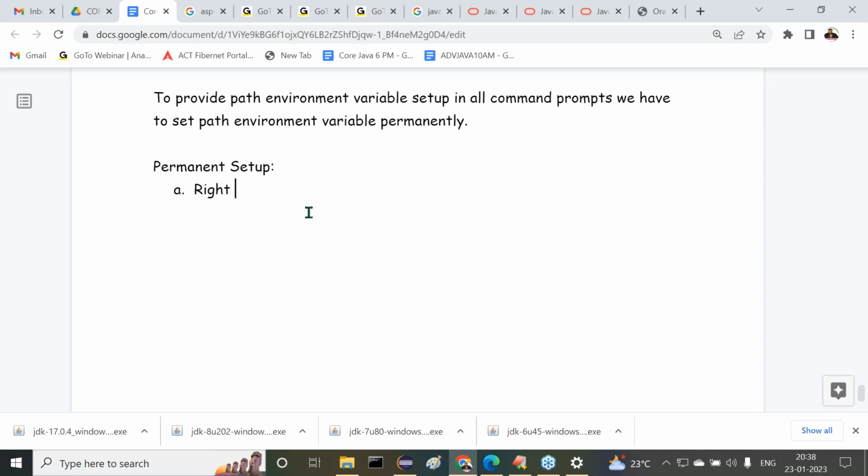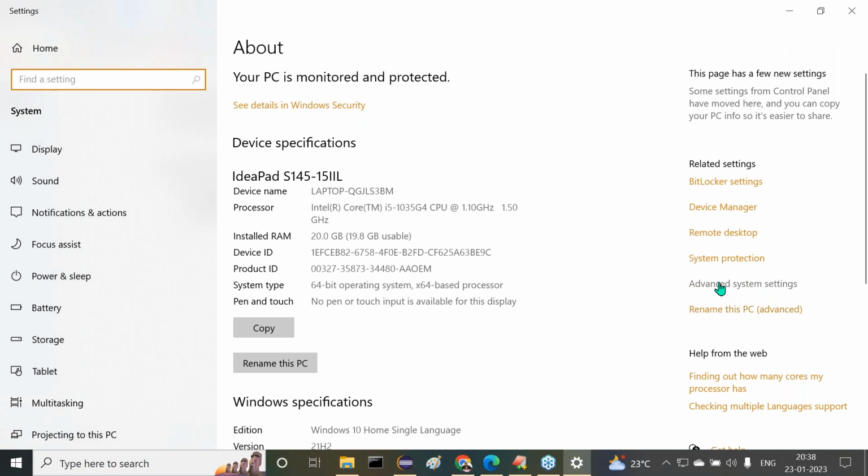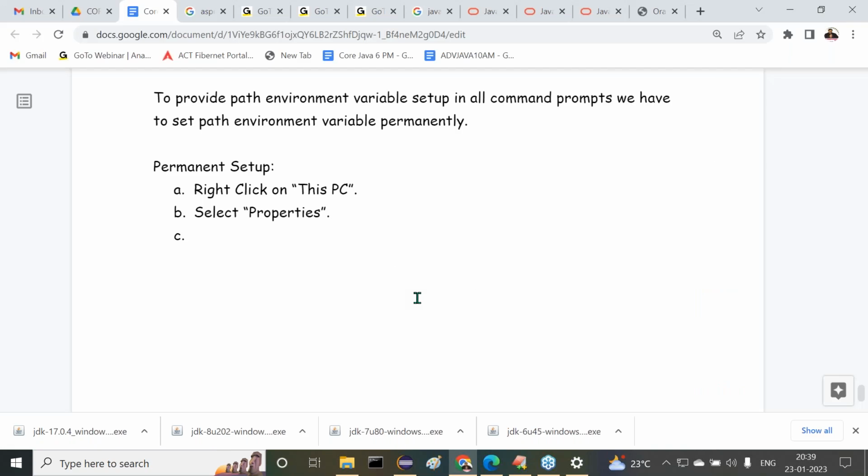Right click on This PC, or My Computer, or Computer, whatever it may be, on your desktop. Second, select Properties. After selecting Properties, at the right side, select Advanced system settings. I'm preparing these points for your sake, only one time, not every time.